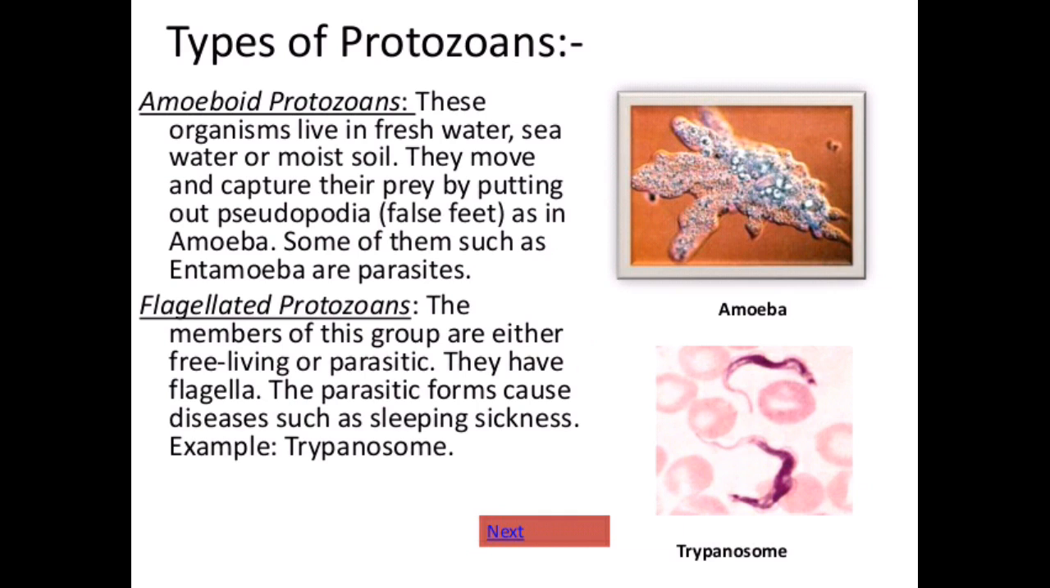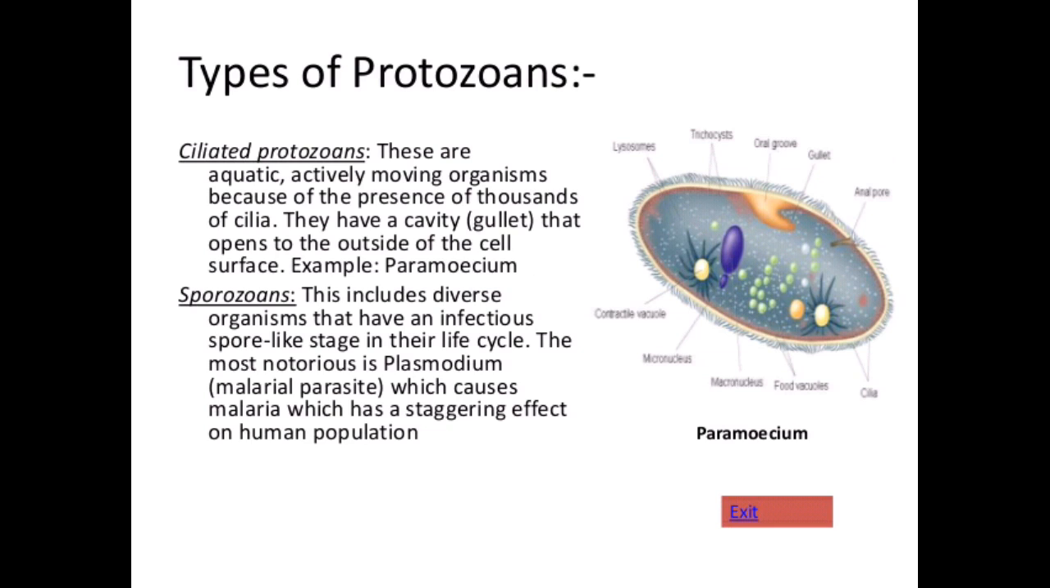Flagellated protozoans. The members of this group are either free-living or parasitic. They have flagella. The parasitic forms cause diseases such as sleeping sickness, for example, Trypanosoma. Types of protozoans. Ciliated protozoans. These are aquatic, actively moving organisms. Because of the presence of thousands of cilia, they have a cavity that opens to the outside of the cell surface, for example, Paramecium.